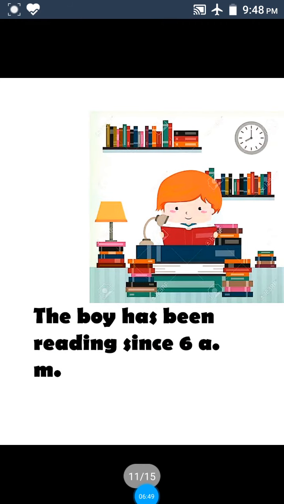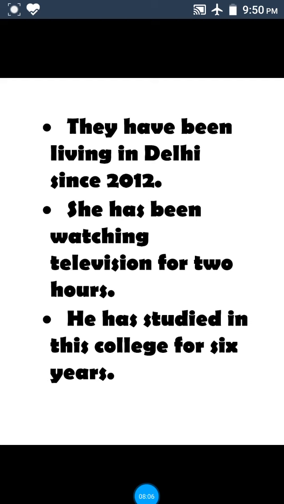Some more examples. They have been living in Delhi since 2012. That means they started living in Delhi in 2012. Now it is 2020. So totally 8 years. And we can also write this sentence like this. They have been living in Delhi for 8 years. 8 years is a period of time. But 2012 is a point of time. That's why we have to use since.